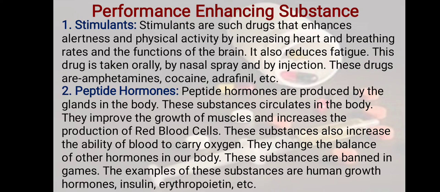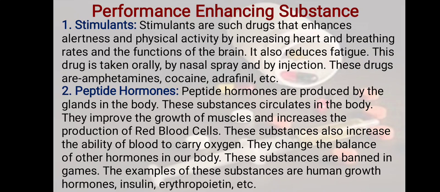So peptide hormones help in the growth of the muscle as well as increase the production of red blood cells. These substances also increase the ability of the blood to carry oxygen.